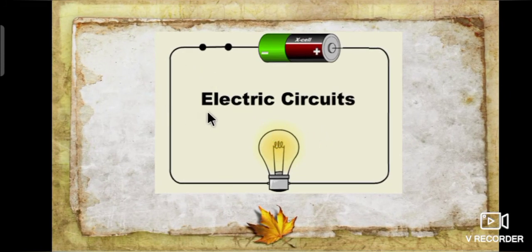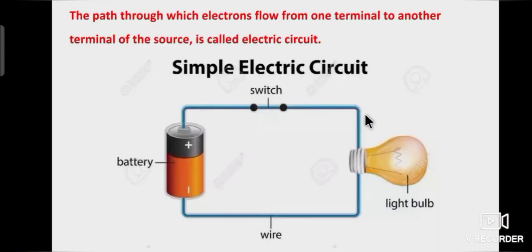Now we will learn about electric circuits. What is an electric circuit? The path through which electrons flow from one terminal to another terminal of the source is called an electric circuit. So, what are the parts in an electric circuit? The electric circuit contains a switch, bulb, wire and battery.